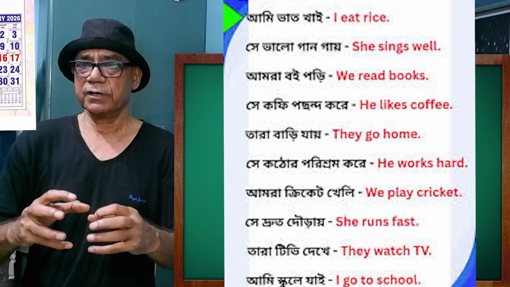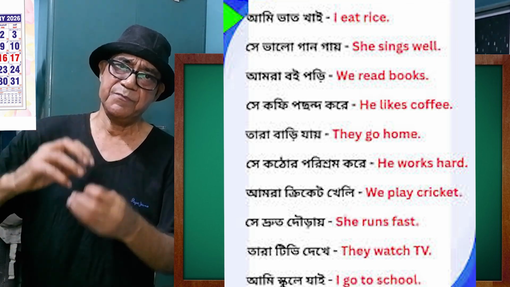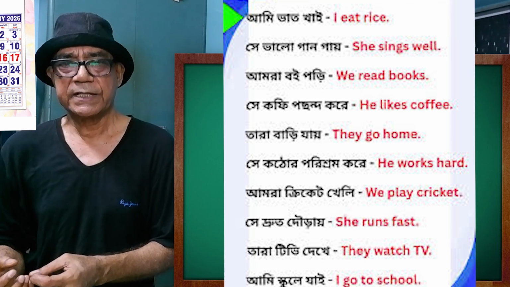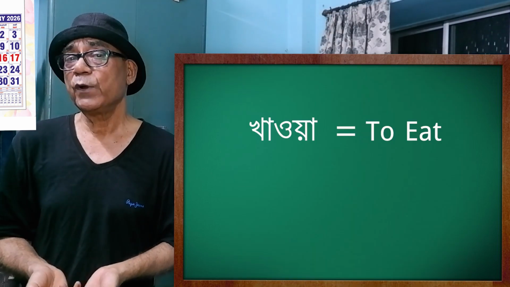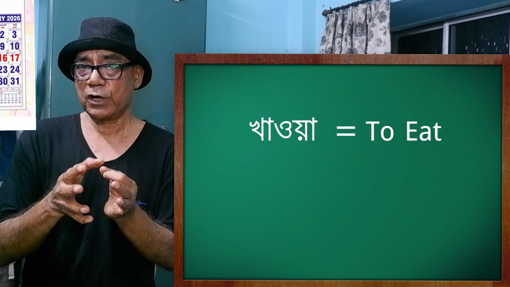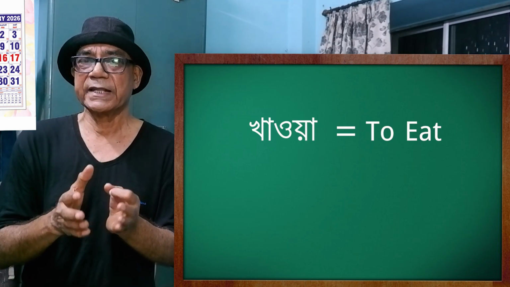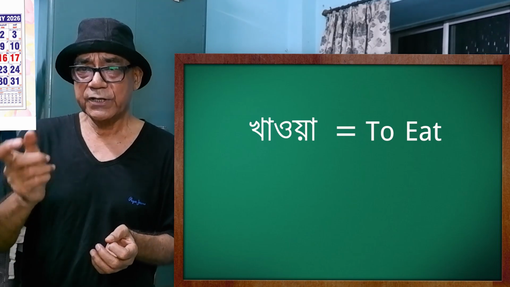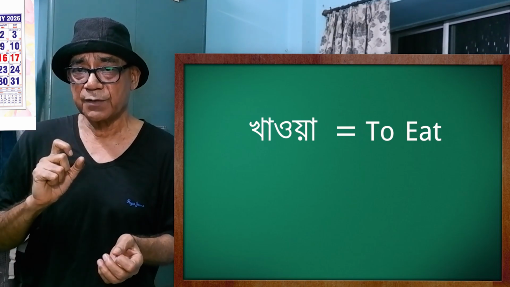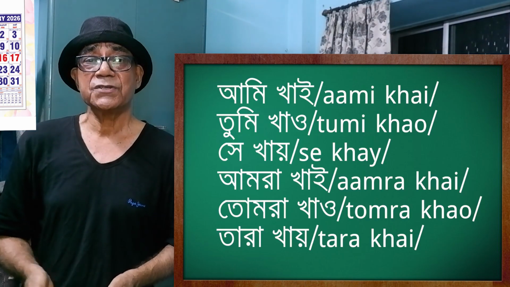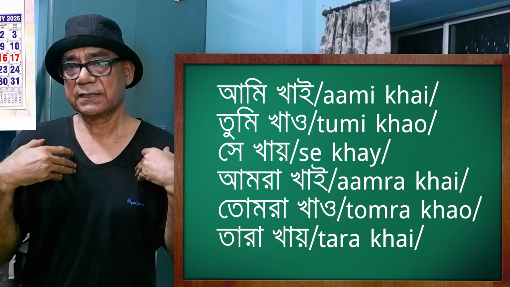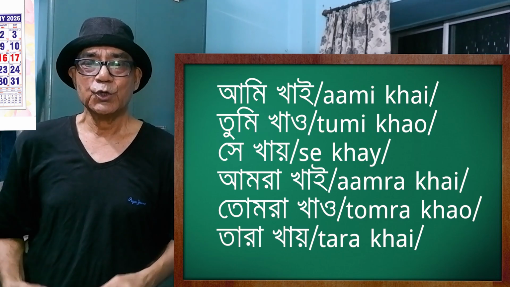Now take a different verb and try to see the same thing from a different point of view. The verb is khawa, to eat. And we are trying to see the present forms only, the past forms and then future forms. Not in terms of first person, second person and third person. Now, present tense. What happens? Present tense, ami khai, I eat.